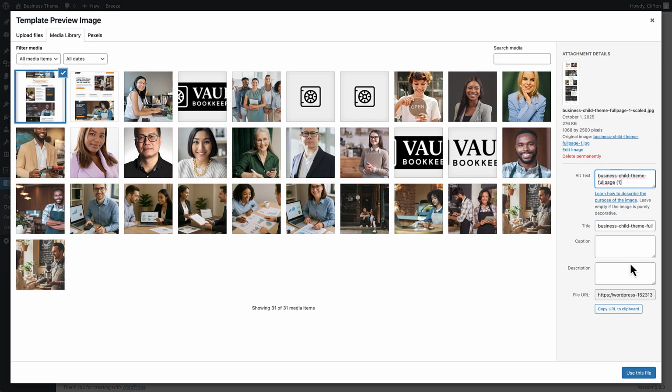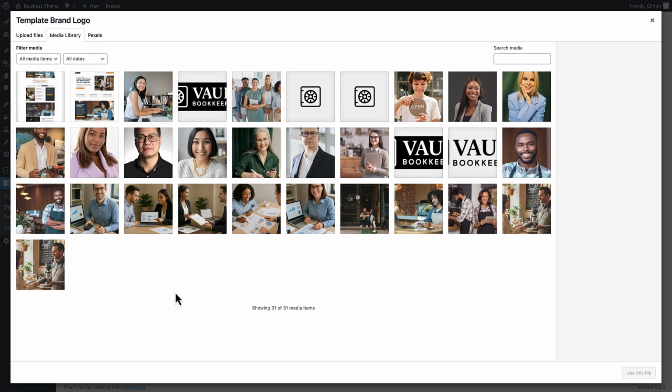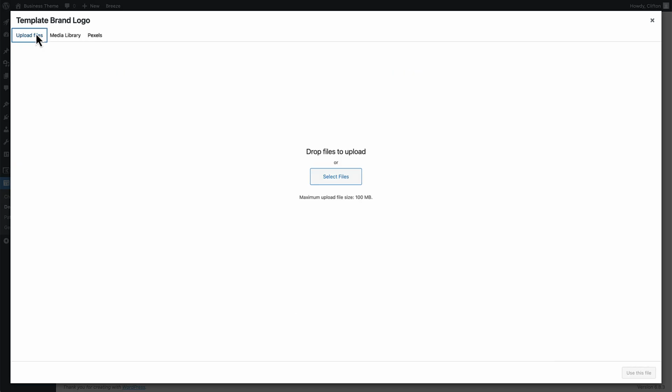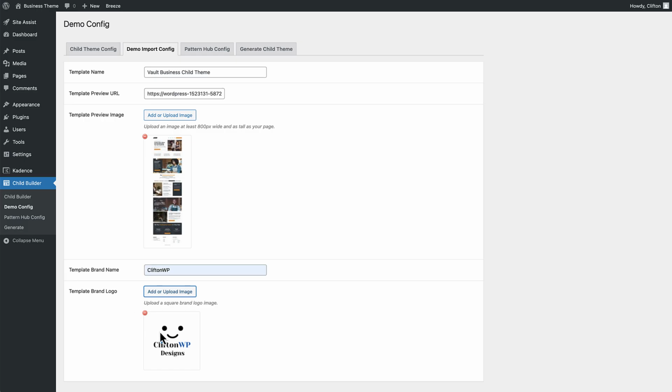So I've gone ahead and uploaded that, and here it is right here. And then the template brand name will be Clifton WP or whatever your business is. And then you need a template brand logo for the experience of actually installing this. So I already have one created, but you can use anything that you want. But I recommend using something that's branded to you. This one is mine. Okay, so there it is.